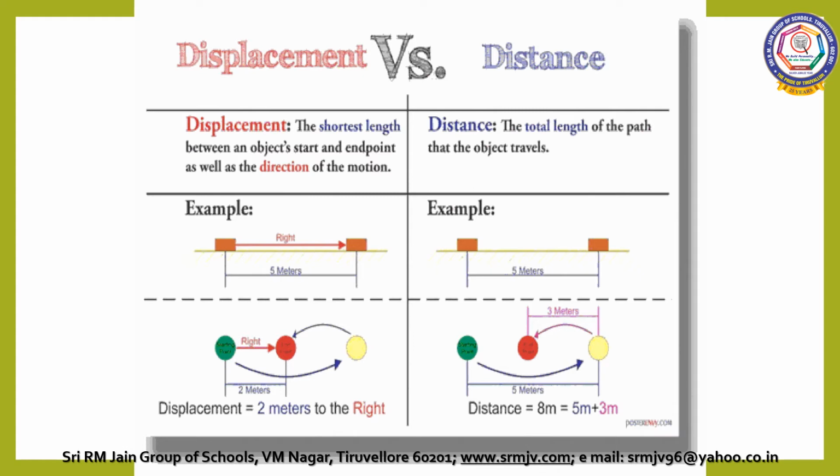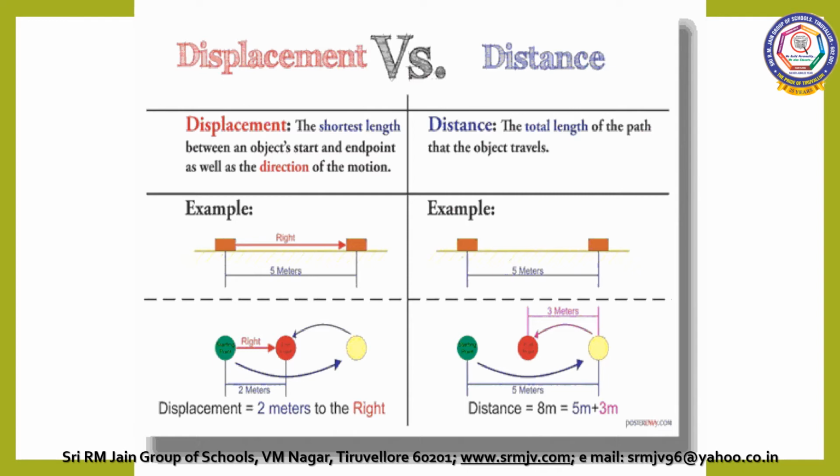Now we are going to discuss the differences between displacement and distance. Displacement is a vector quantity, distance is a scalar quantity. Distance has only the magnitude, numerical value, but displacement has both magnitude and direction. Direction is very important in the displacement.